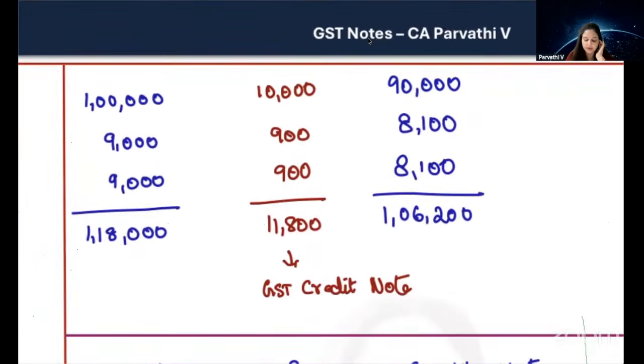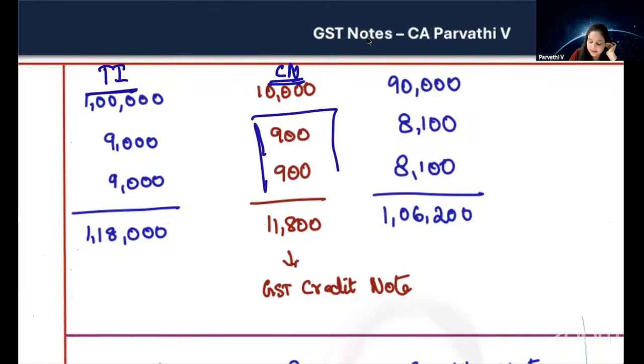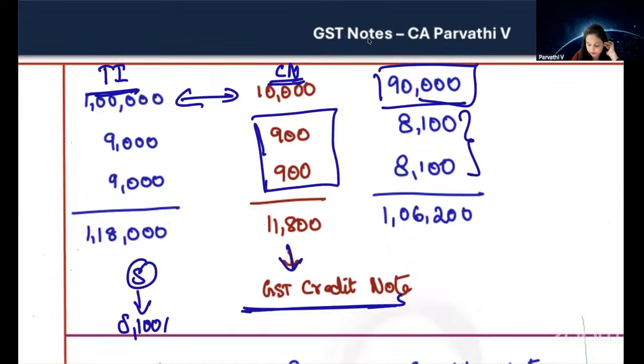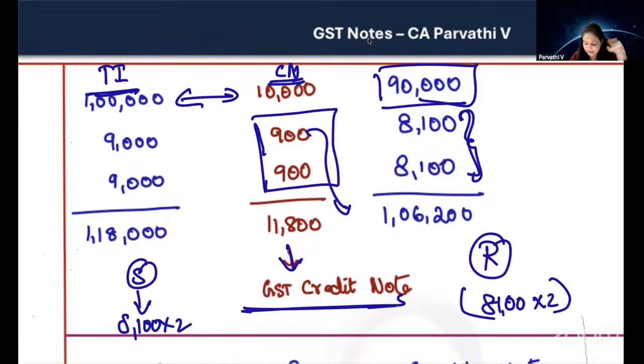Can you tell me how this will work? First of all, supplier has issued a tax invoice. Second, supplier has issued a credit note. Here, this credit note contains GST. So that means supplier is going to pay tax only on the net value, 1 lakh minus 10,000, 90,000. So this is a GST credit note. In this case, how much did supplier pay to the government? Net 90,000 into 18%, correct? How much can recipient also claim ITC? 90,000 into 18% means 16,200. If he has claimed 18,000 rupees ITC earlier, he has to reduce this 1,800 rupees from that ITC.